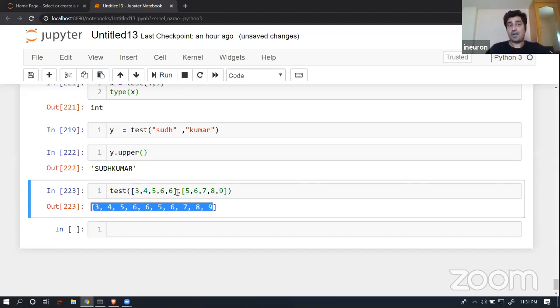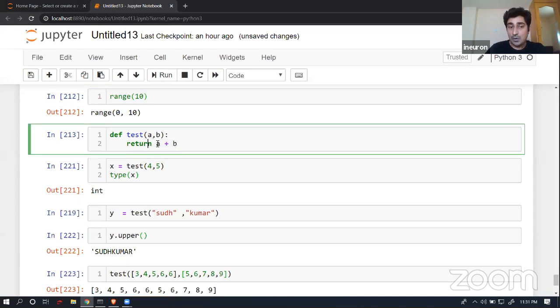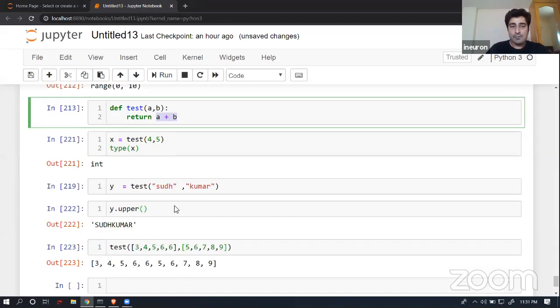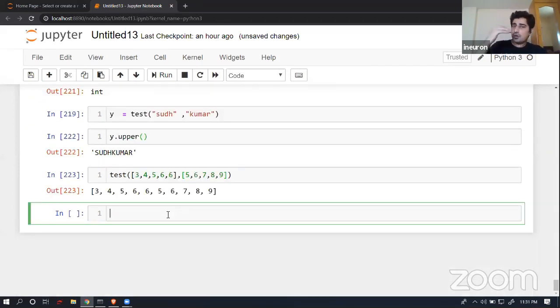Now, as of now, it is trying to return me only one entity. It could also be possible that I can try to get multiple returns of the data. So you can create a function which can take an argument and it can return multiple things. Suppose I wanted to write a function which should return me addition as well as multiplication operation. So let's try to see how I can do that.